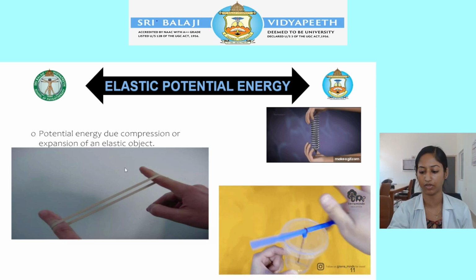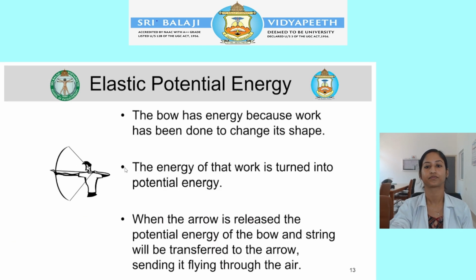Another example of elastic potential energy is the bow and arrow. Imagine the string: it has potential energy because it is stretched in its position. Now the energy of the string has to move the arrow from one place to another. This work has to be done. So the role of the bow and arrow is that you stretch it, you leave the arrow, and it is going to point to some other place.